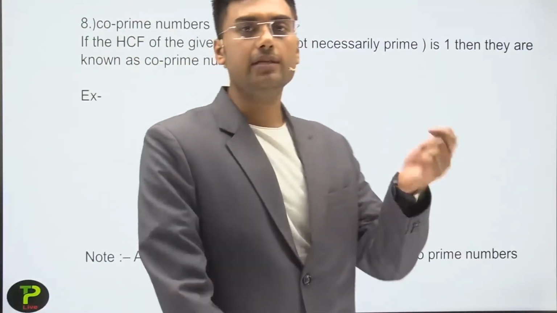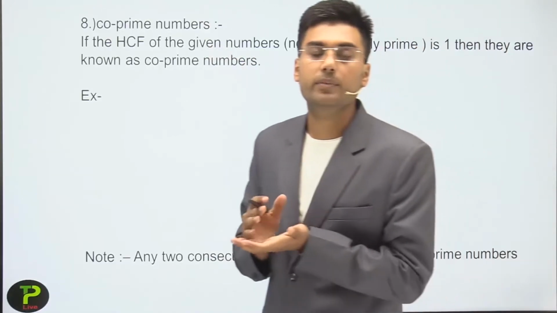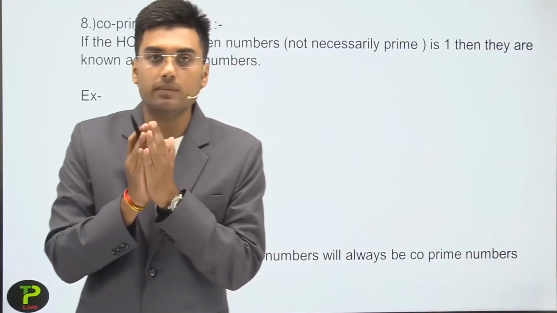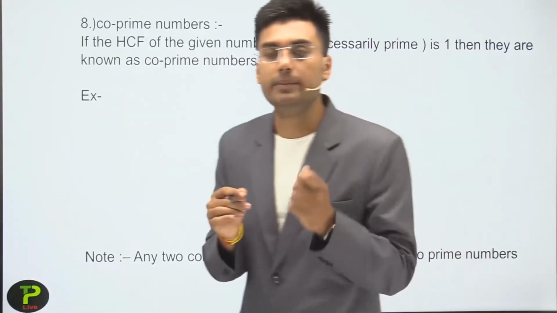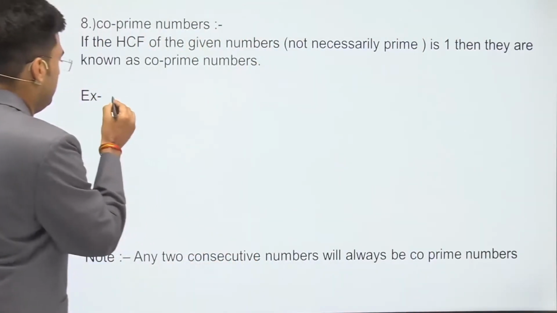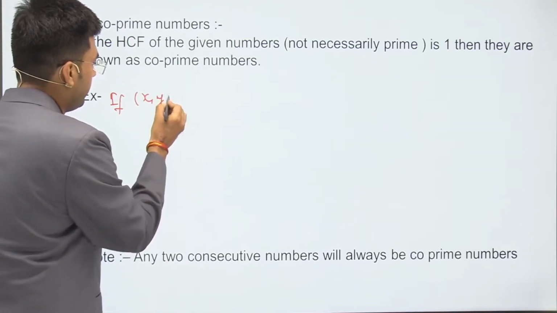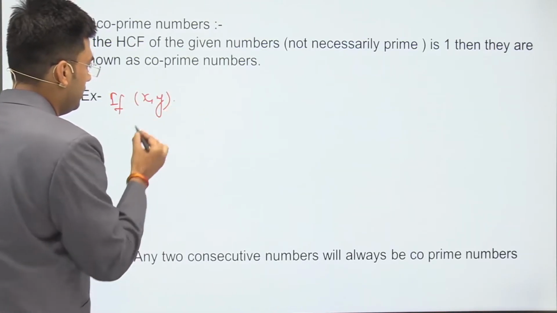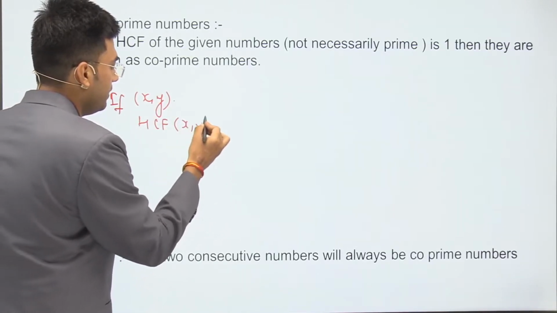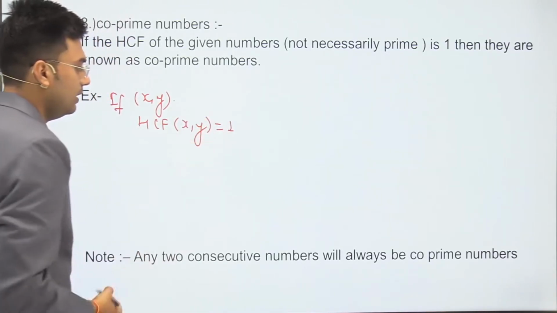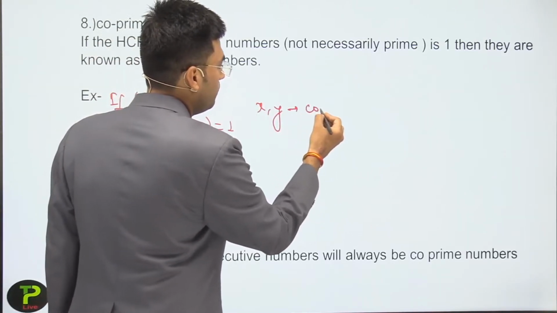Okay, so the next type of number is co-prime numbers. What are co-prime numbers? Co-prime numbers are those numbers which have HCF equal to 1. What does it mean? It means if x and y have HCF of x and y equal to 1, then we can say that x and y are co-prime of each other.